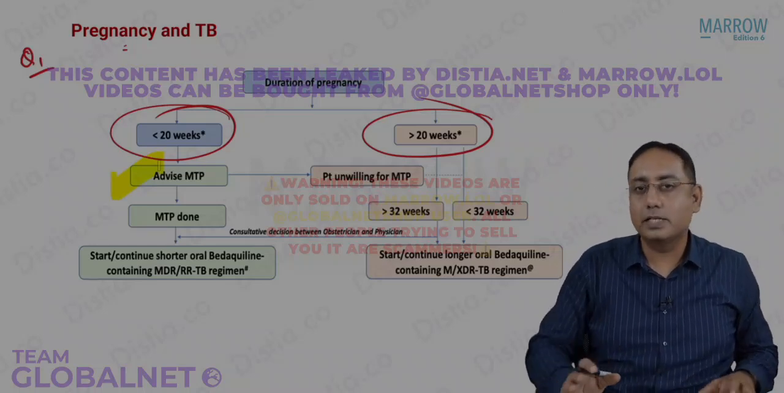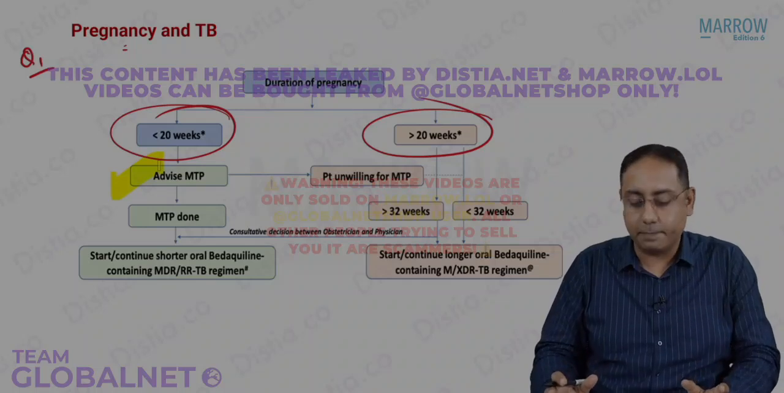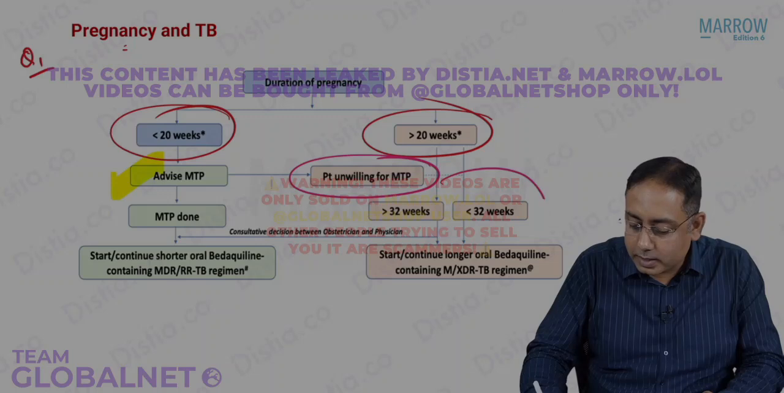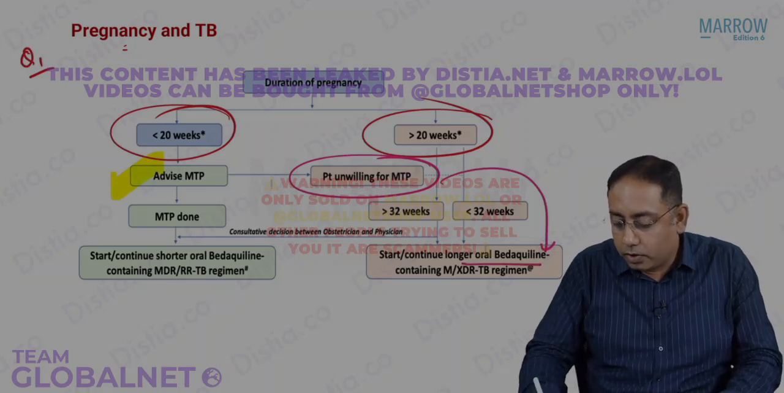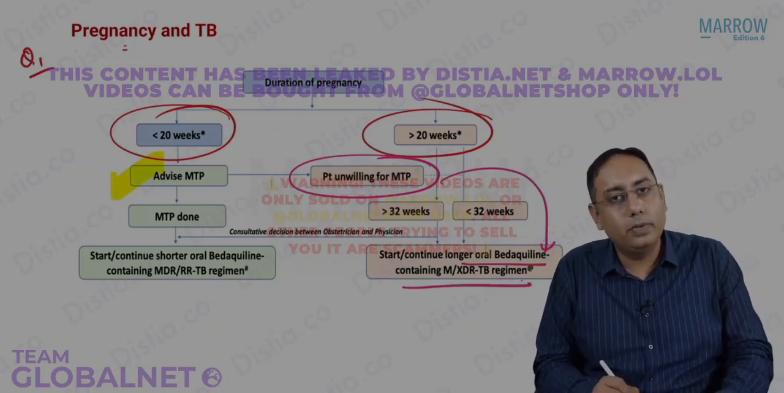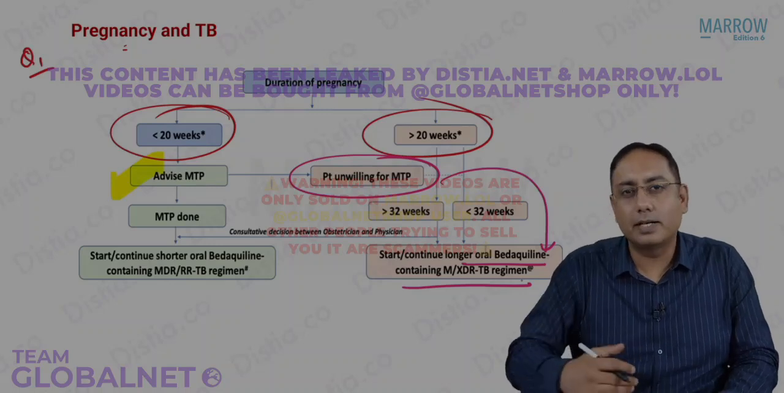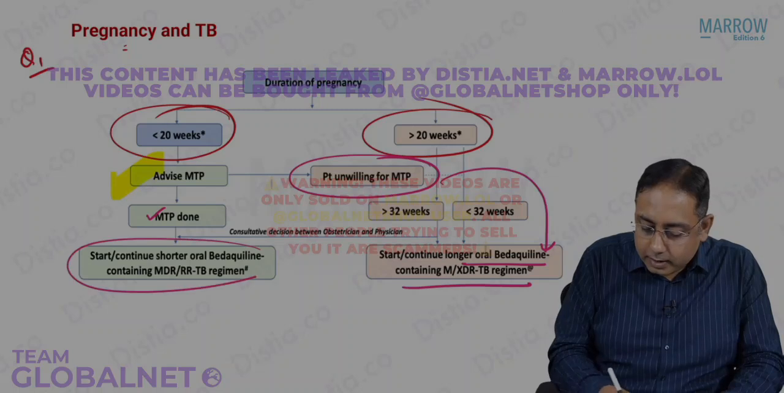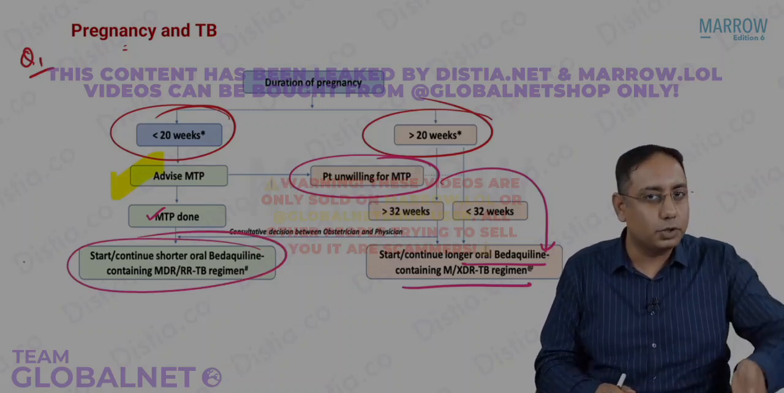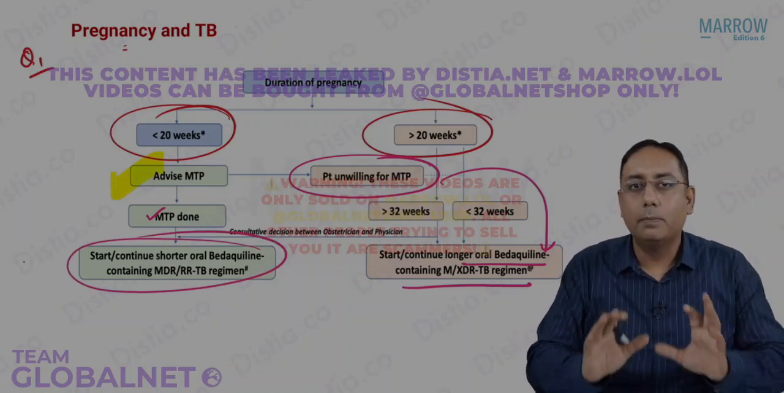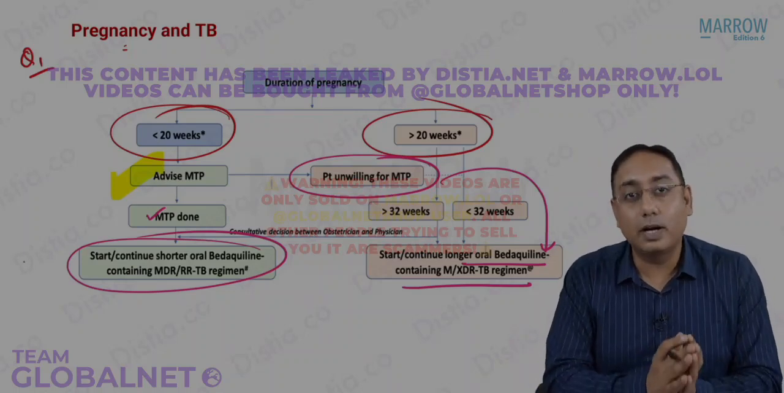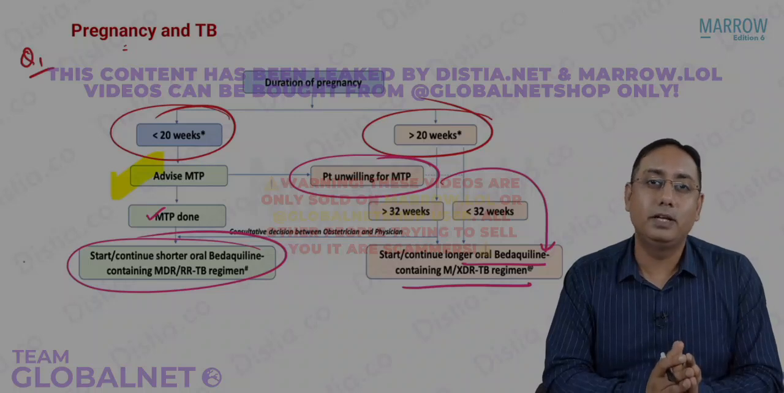In case the female says, no, I want to keep the pregnancy, in those cases we start that patient on the oral longer bedaquiline containing regime, because that is considered to be slightly more effective. In case the MTP is done, then we can switch that patient to either shorter or longer, whatever we want. But the regime of choice, in case the female wants to continue pregnancy, has to be the longer regime.